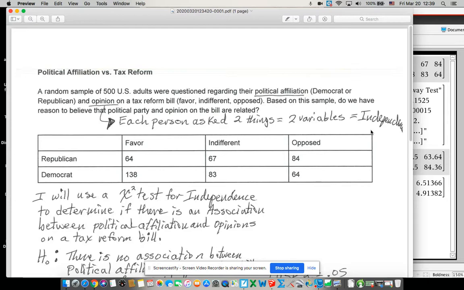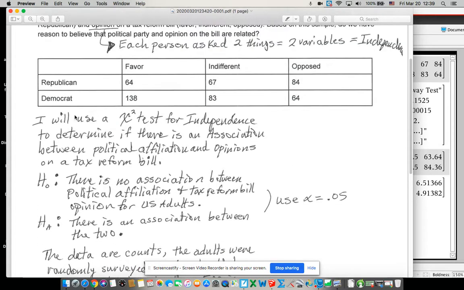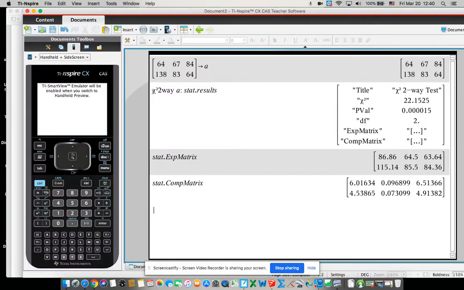So for independence, you're asking them two questions, so you're trying to compare those two variables. That's my tip off. So that's how I started. You can see right here, I will use a chi-squared test for independence. You have to state what you're doing. I had some people say two-way test, which is what you see when you do it on the calculator. Right here, it says a chi-squared two-way test.